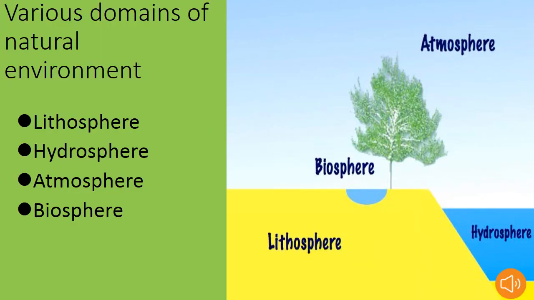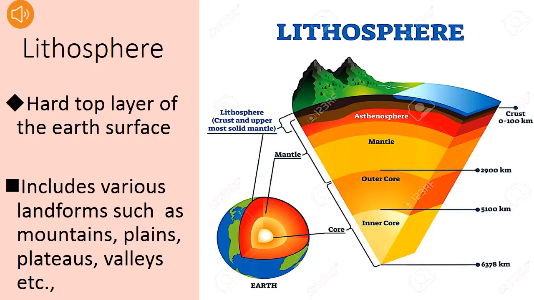So children, as I discussed earlier, the natural environment is grouped into various domains. So what are the various domains? Lithosphere, hydrosphere, atmosphere and biosphere. Now we will discuss each of these in detail. First we will discuss about lithosphere. So what is lithosphere, children? This is nothing but the top layer of the earth's surface.